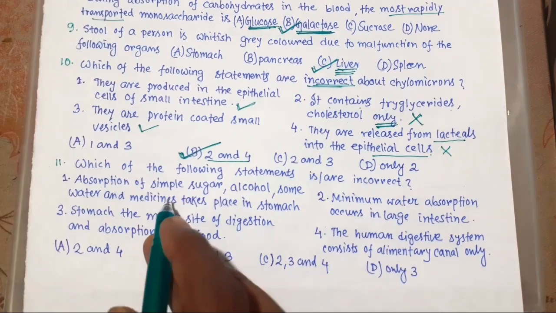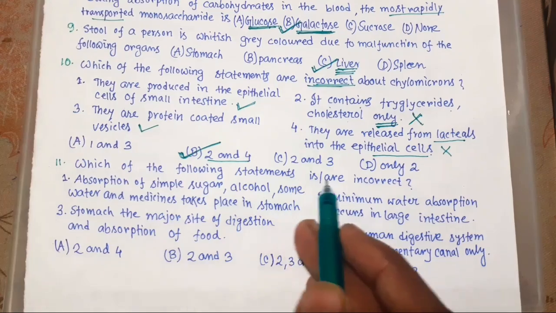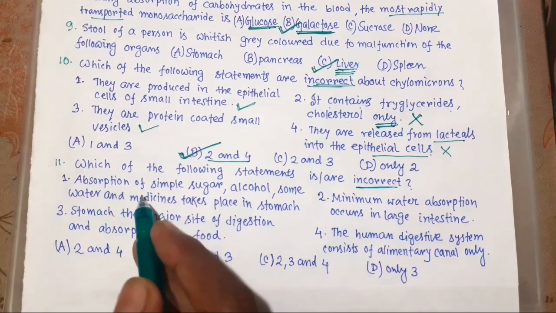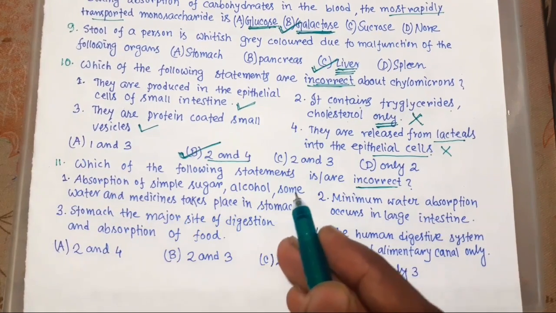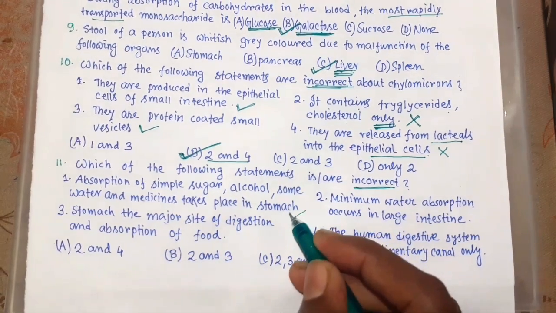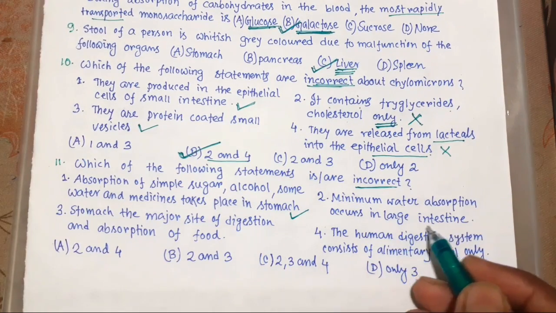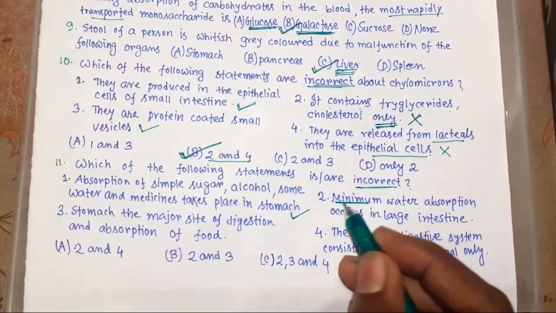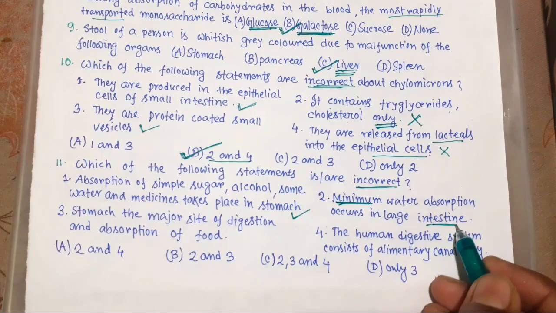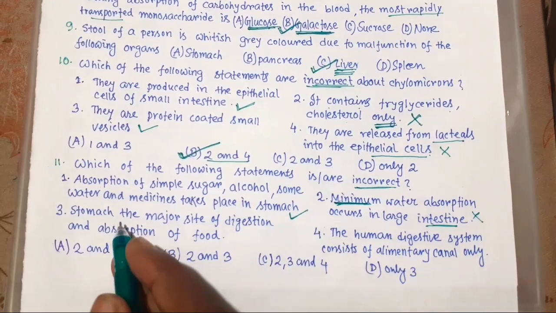Now 11. Which of the following statements is or are incorrect? Absorption of simple sugar, alcohol, some water and medicines takes place in stomach. This is absolutely right. Minimum water absorption occurs in large intestine. This is wrong. This will be maximum. Maximum water absorption occurs in large intestine. This is wrong.